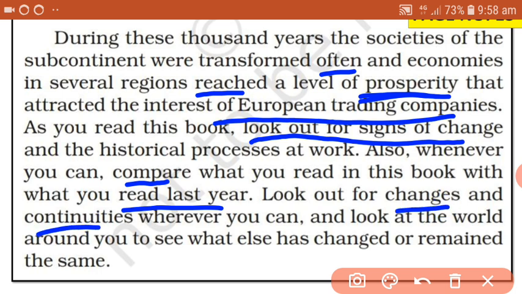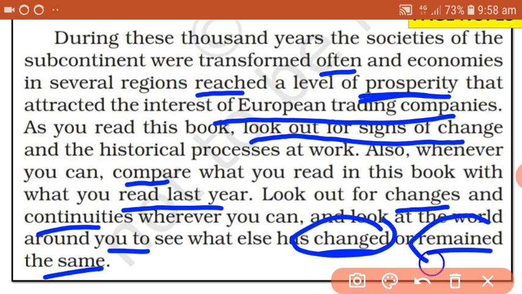Wherever we can, we will try to find changes and continuities, and we will also look at the world around us to see what else has changed or remained the same. There are a number of things which have changed, and a number of things which have remained the same. So we will continuously look for these, comparing this book with the book we completed last year, and find things which are continuous today as well as things which have changed.